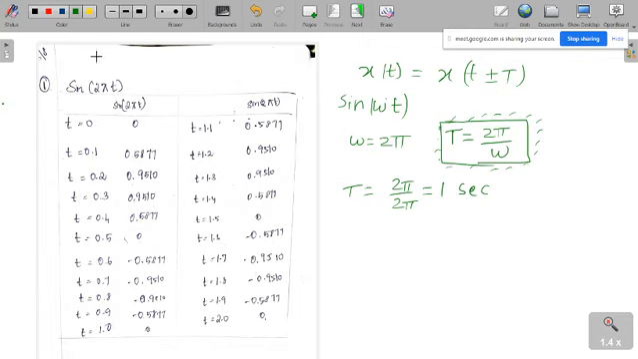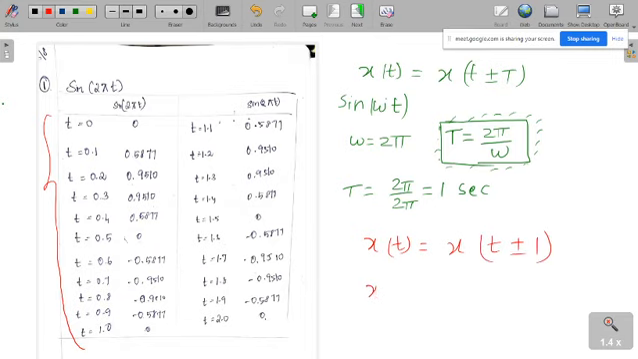So that means this signal will get repeated after 1 second. You calculate the sample values for 1 second, and again after 1 second also you calculate. So instead of capital T I can put plus 1.